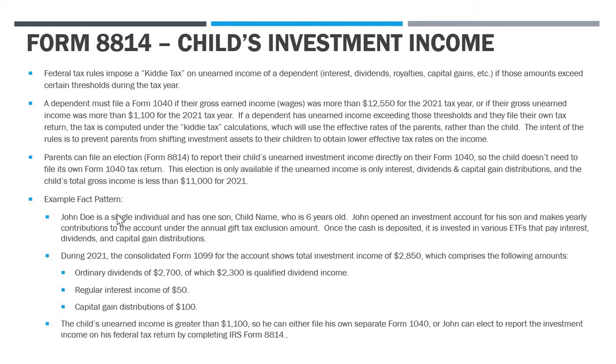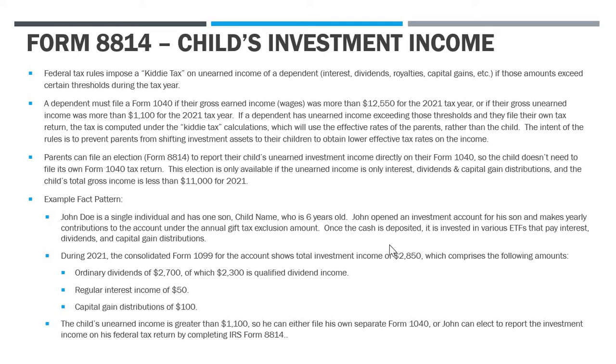Okay, so now let's look at the fact pattern that we're going to be going through here. So we have John Doe. He's a single father, a single individual taxpayer, so he's not filing as a married taxpayer. And he has one son, who is 6 years of age. Now, when John's child was first born, he opened an investment account for his son, and he makes yearly contributions to the account, cash contributions, under the gift tax exclusion.